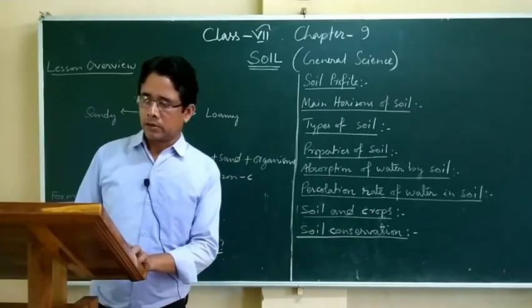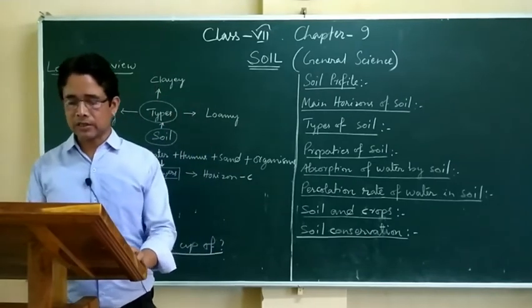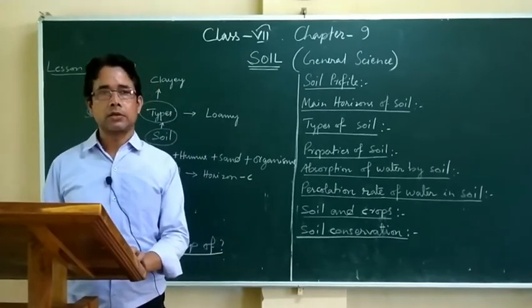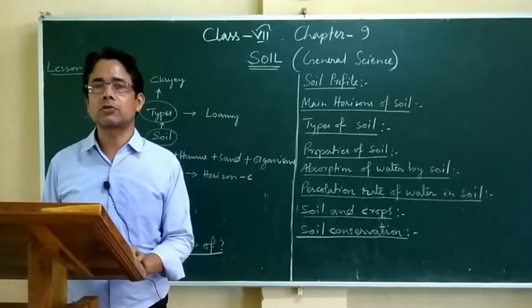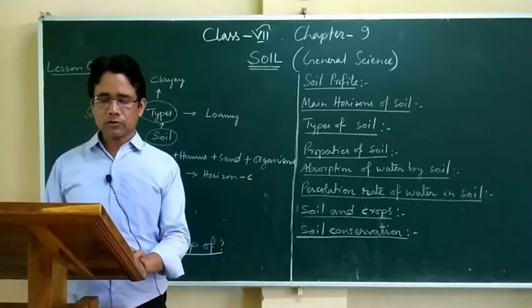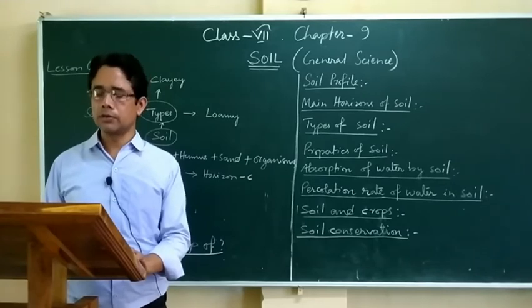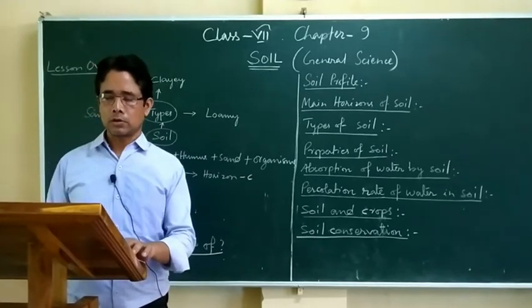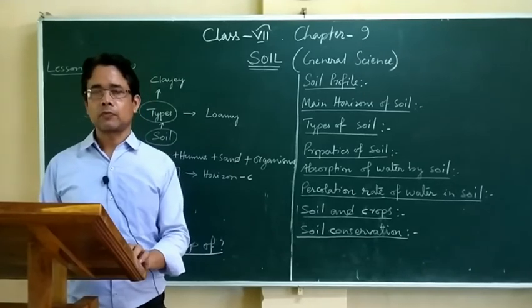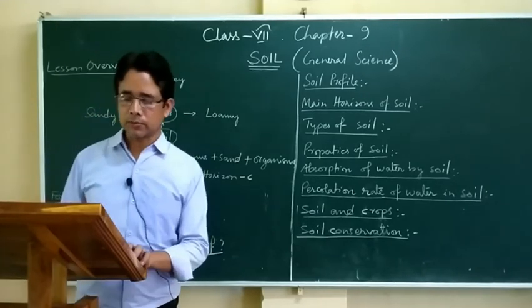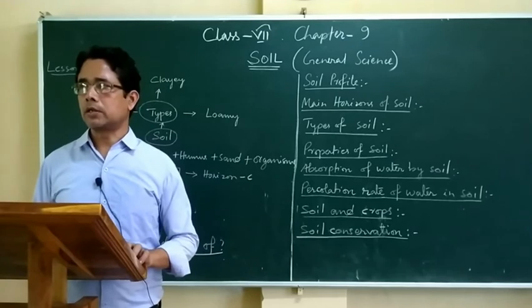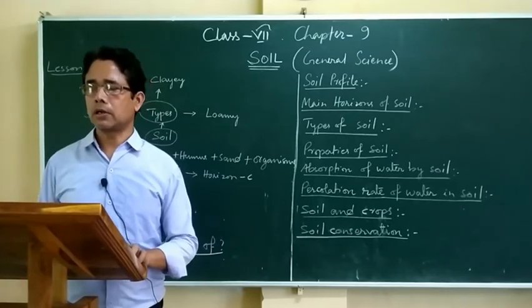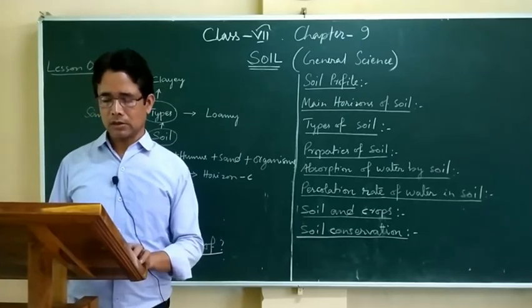Then, excessive use of chemical fertilizers reduces the fertility of the soil. So, the effect of chemical fertilizers can be reduced by frequently using compost. Compost is the manure that is made from the dead and decayed parts of plants and animals.